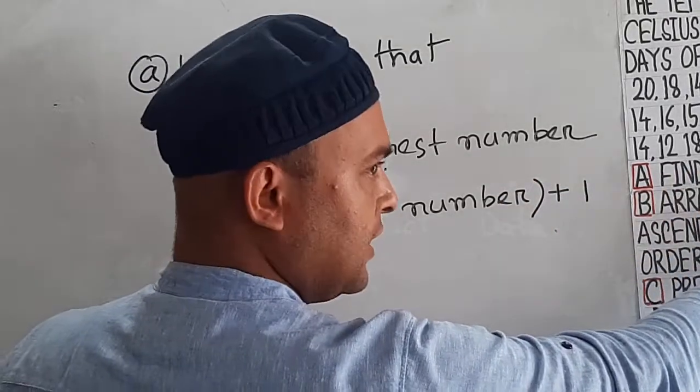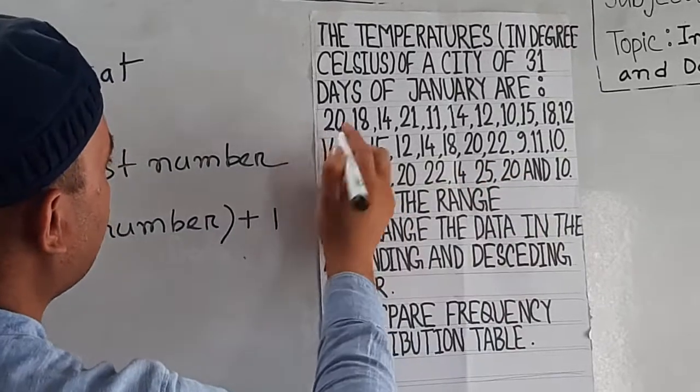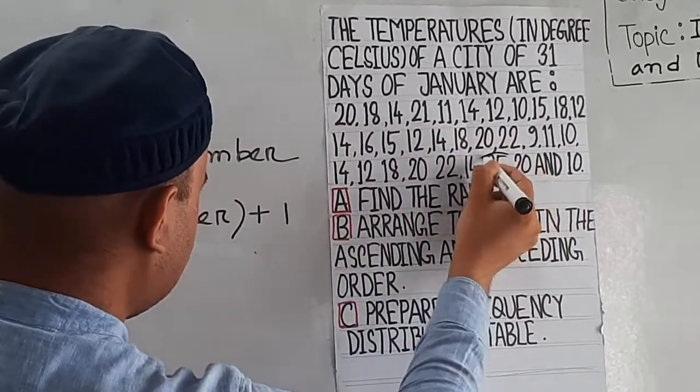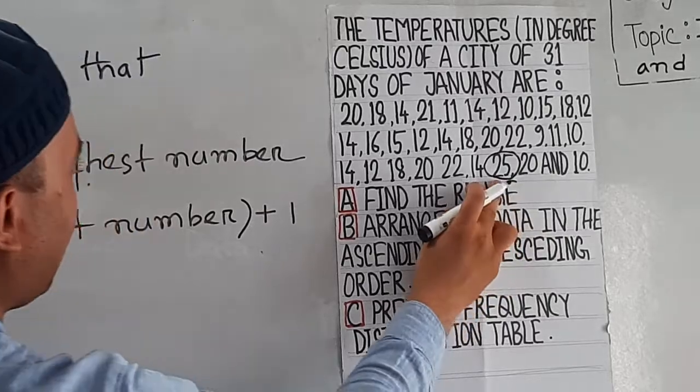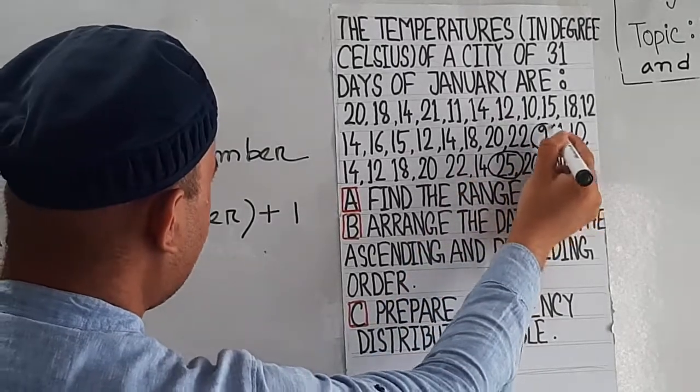Now find the highest number, which is 25, and the lowest number is 9.